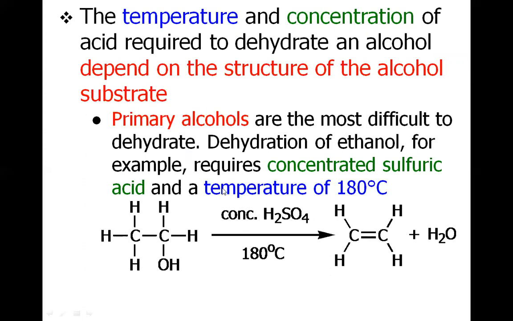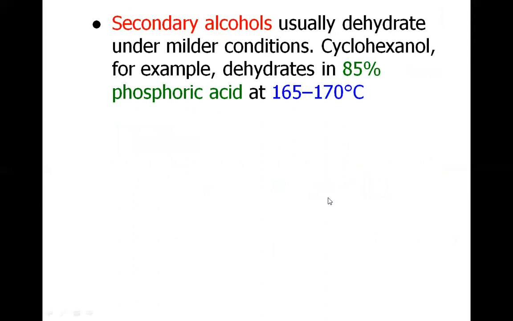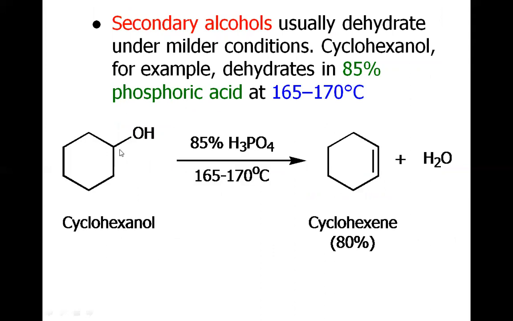So if we need to make the alkene from the primary alcohol, we have to use a high concentration of acid and high temperature, like concentrated sulfuric acid and a temperature of 180 degrees Celsius. However, when the secondary alcohol is there, it's not as difficult as in the case of the primary alcohol. So this is the secondary alcohol, cyclohexanol. We use 85% phosphoric acid, and we have cyclohexene. The mechanism will follow after some slides, showing how this change has occurred.